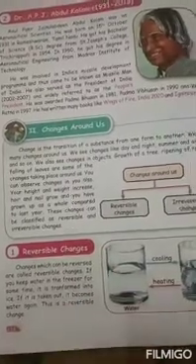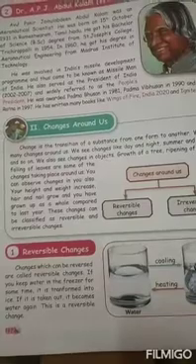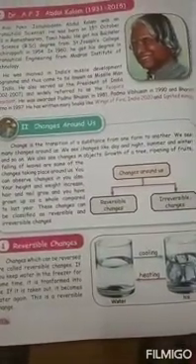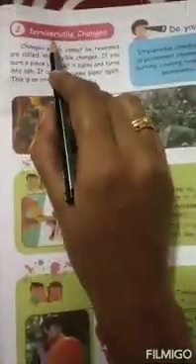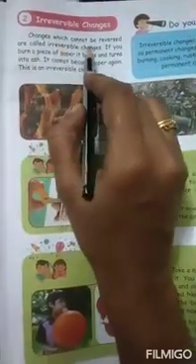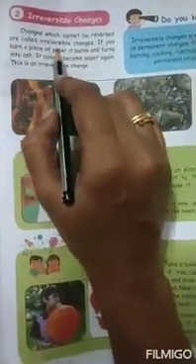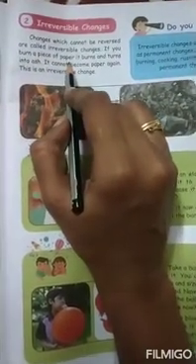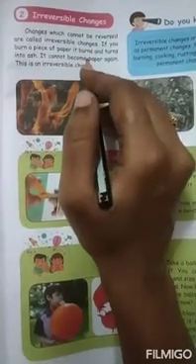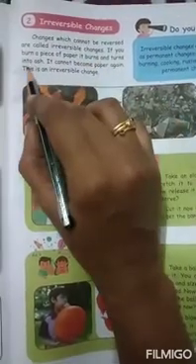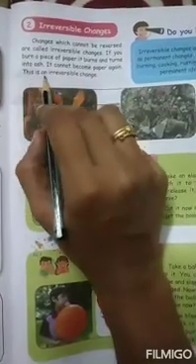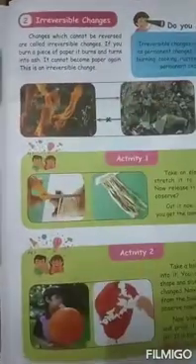And the next change is one which cannot come back to its original position. So that is irreversible change. Changes which cannot be reversed are called irreversible changes. If you burn a piece of paper, can you bring it back? No, only the ash you can get. It burns and turns into ash. It cannot become paper again. This is an irreversible change.